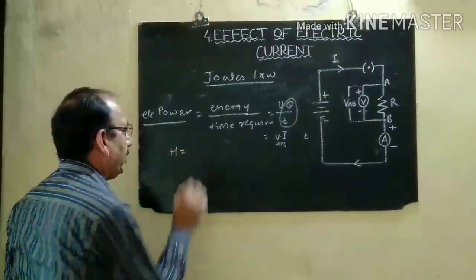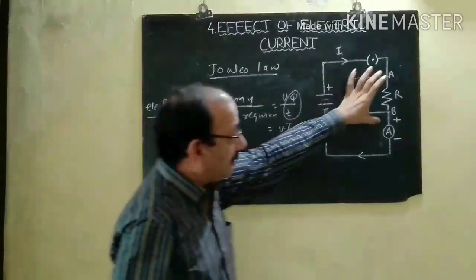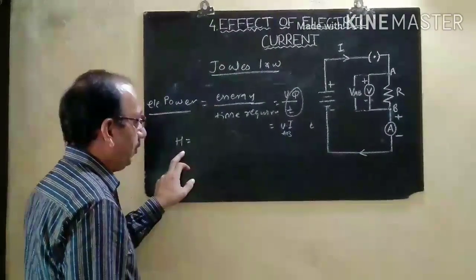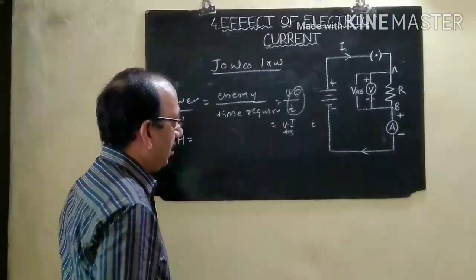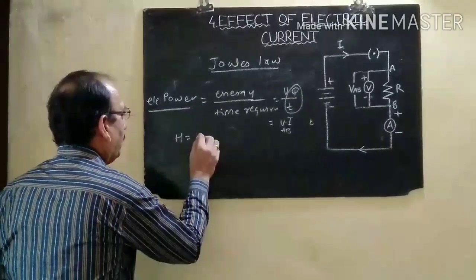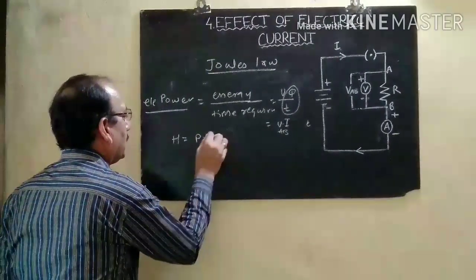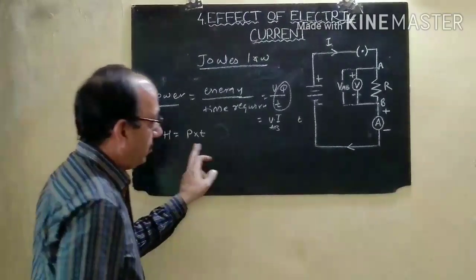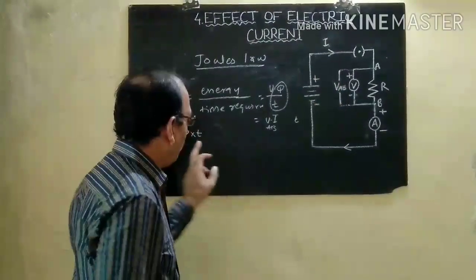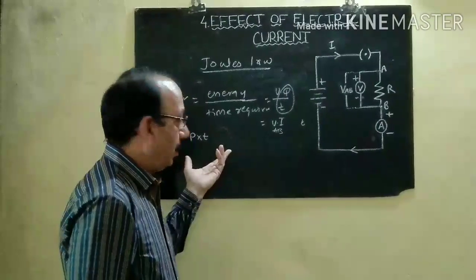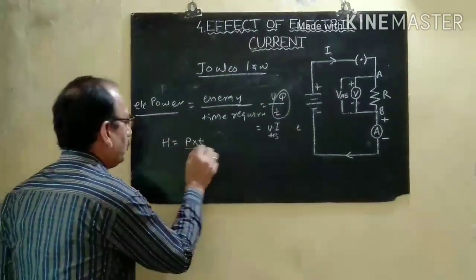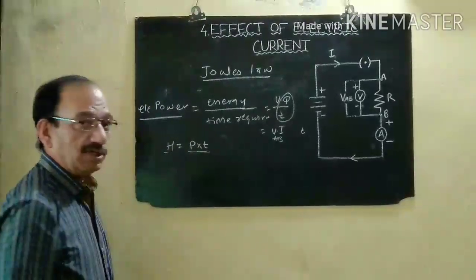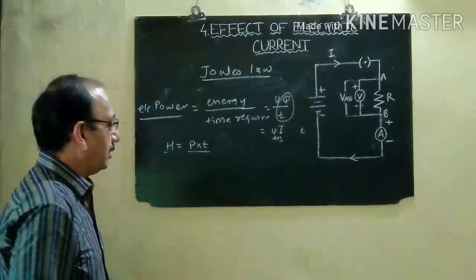Then how will we calculate the heat energy produced in this resistor? The energy produced in this resistor will be equal to the power into T. How much power is supplied in an electrical circuit, and for what time? The multiplication of these two quantities gives us the heat produced in the electrical circuit.